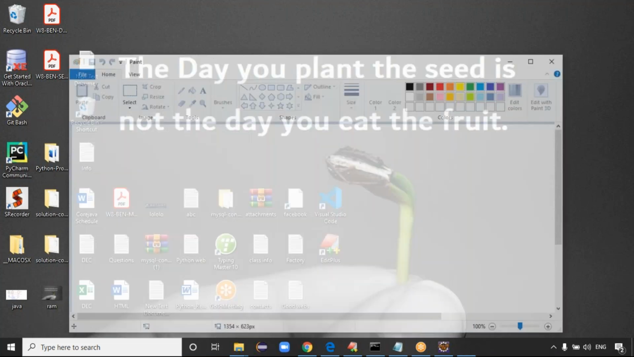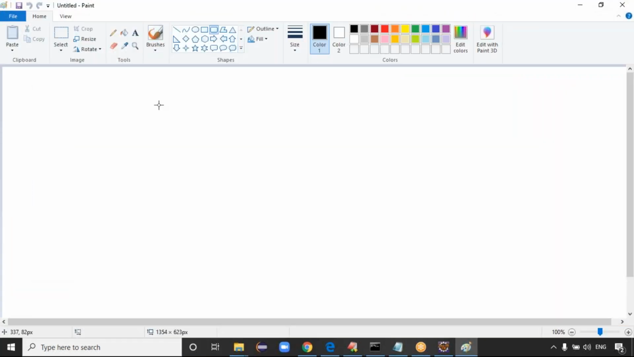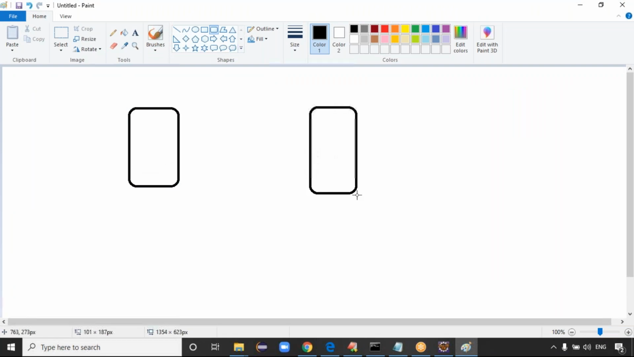When the client sends the request, definitely the request goes to the server, guys. Assume this is my client box and this is my server box. Two boxes are there: client and server. Definitely the client will send the request. When the client sends the request to the server, this request is going to the server.